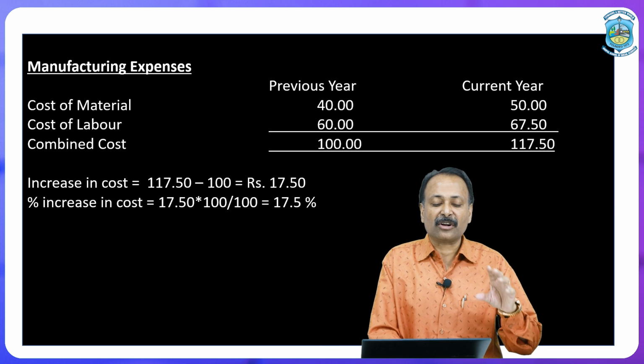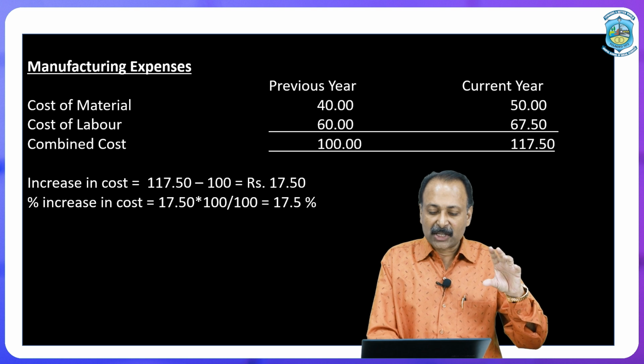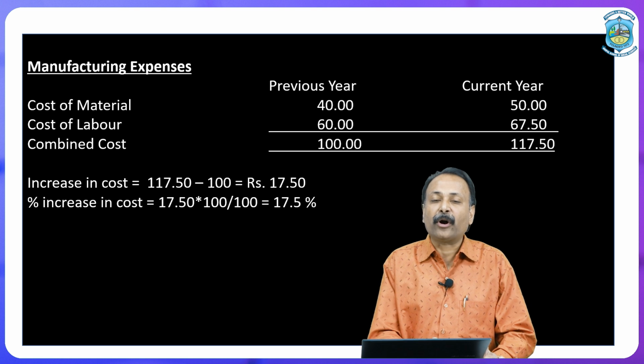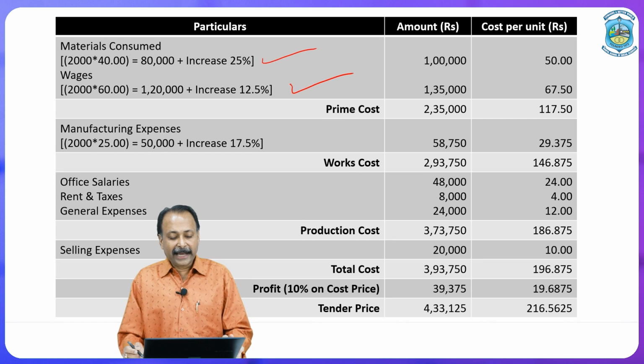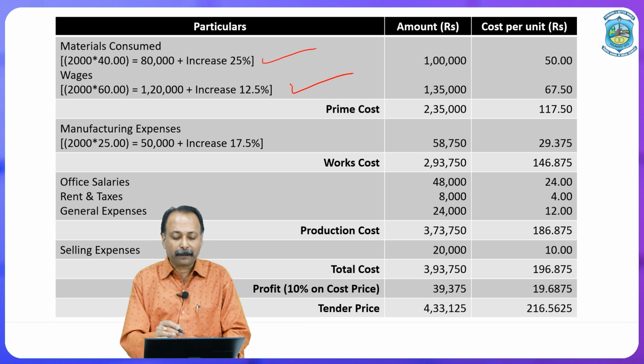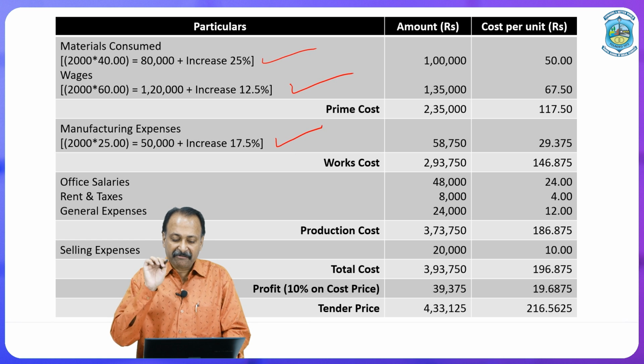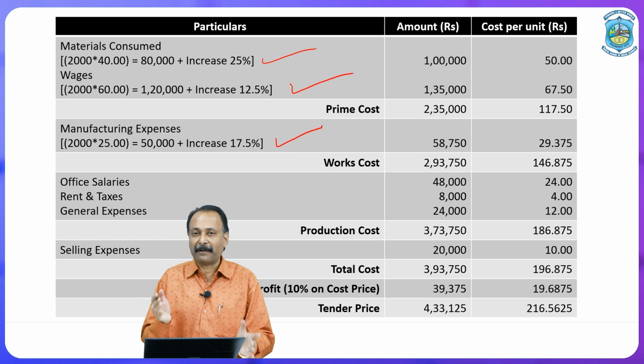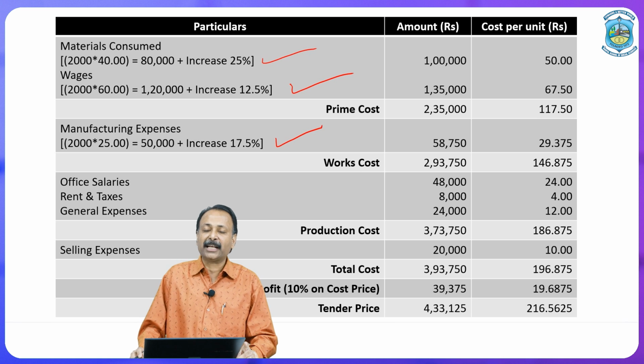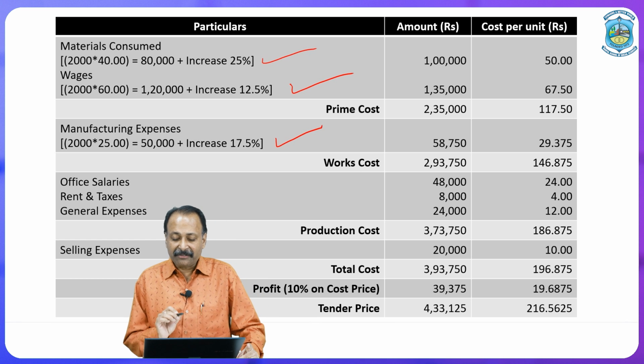So the combined cost of material and labor has been increased by 17.5%. Now, earlier we had the expenditure of 50,000, now there is an increase of 17.5%. So we have to calculate 17.5% on 50,000. Now the new amount comes to, after adding that increase, the total expenditure on manufacturing is 58,750 rupees. 58,750 rupees is added in prime cost, that is 2,35,000.